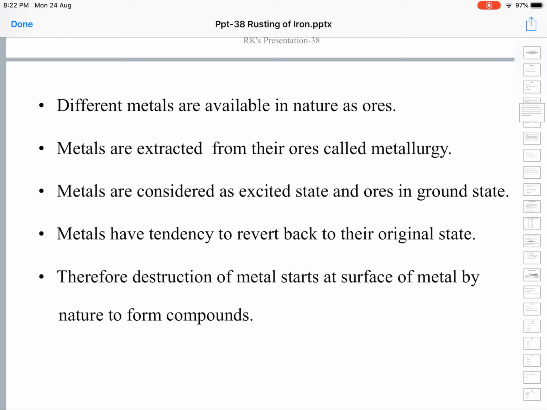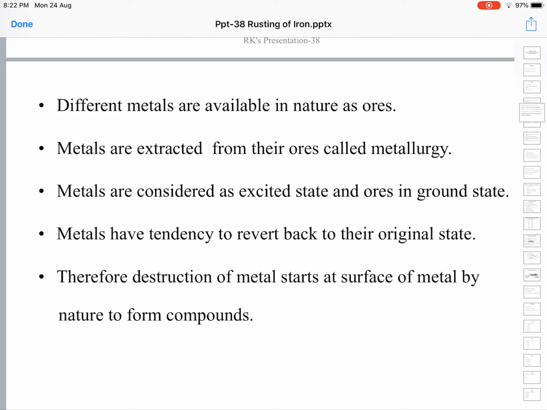Because we are interested in the pure metal, we manufacture metals from their compounds, but because of nature's interaction with these metals, metals are again turning back to their original state in which they occur in nature, that is, metallic compounds.